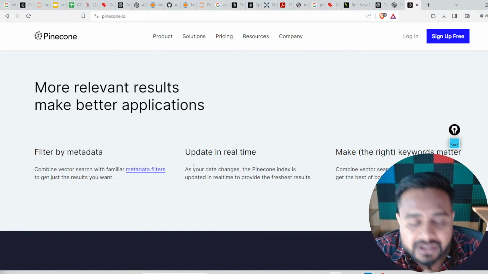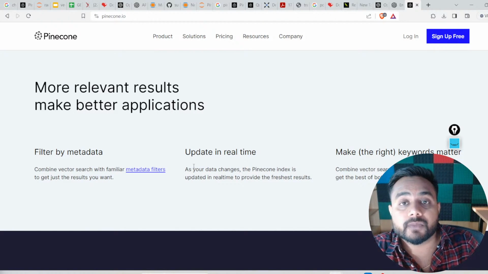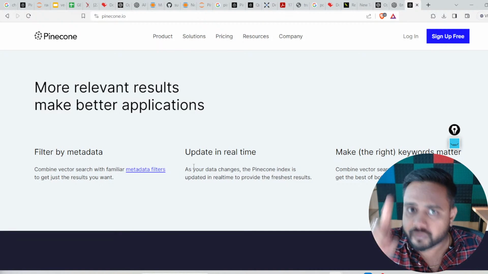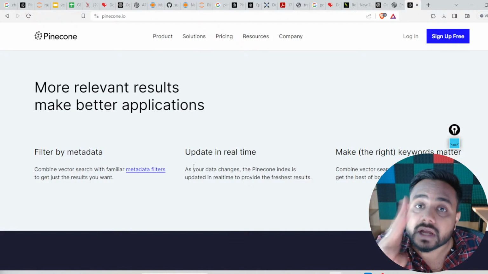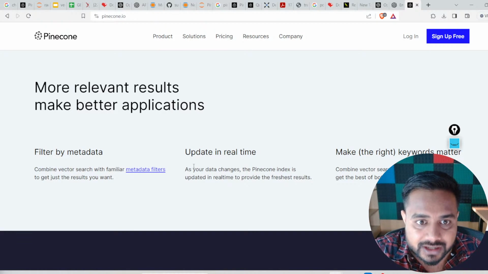So this dimension is nothing but a feature. How many features are there? I told you, when I was talking about Word2Vec, there are 300 features. I showed you this example. Just look into this particular example.